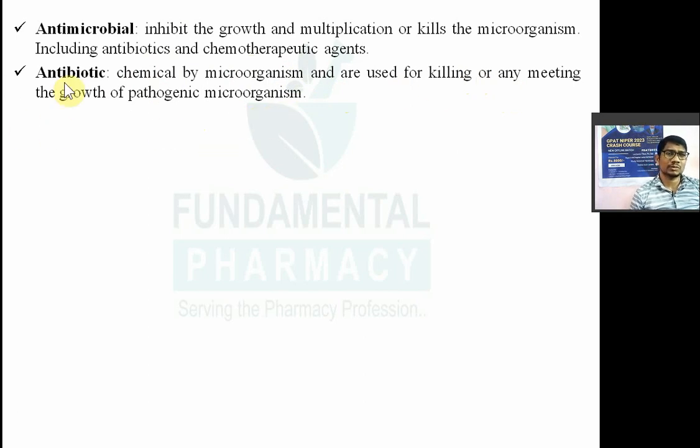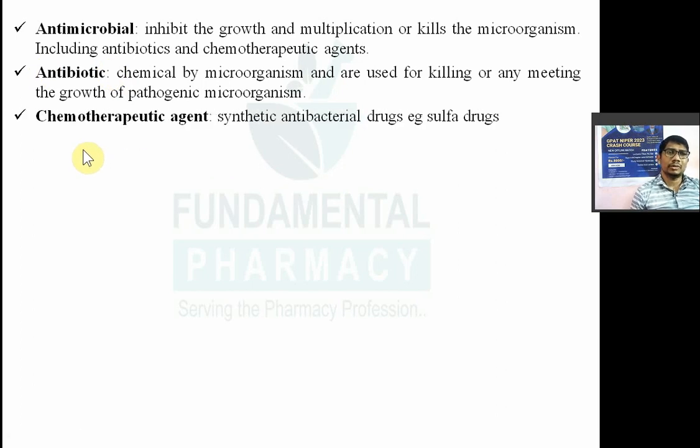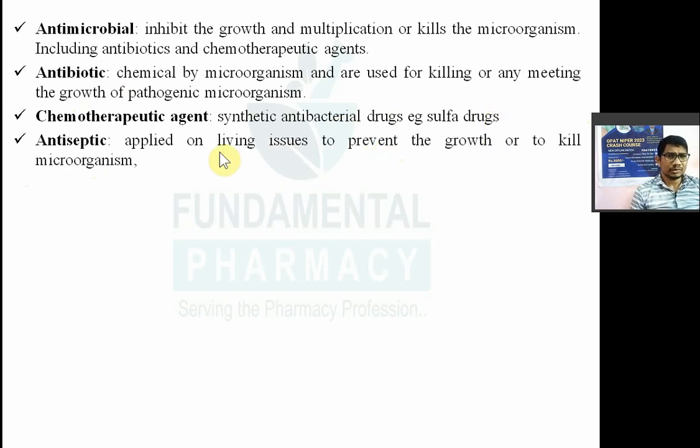So most of the antibiotics are obtained from microbial source, right? Now what do you mean by chemotherapeutic agent? So as I told you, they are the synthetic drugs. For example, sulfur drugs, they are synthetic drugs. Now next one is nothing but the antiseptic. So what do you mean by antiseptic? Antiseptic किसको बोलेंगे? So these are the chemicals or agents applied on the living tissue to prevent the growth or to kill the microorganism.